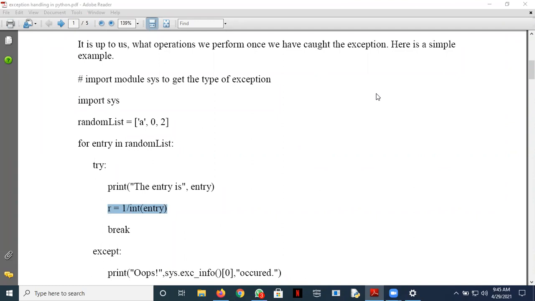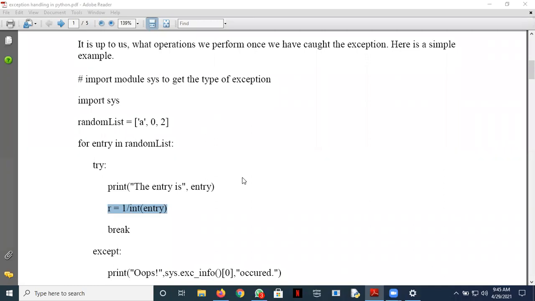Sir, firstly, in the list we have A. When we divide it by an integer, it will give an error because A is not an integer. Okay, wait, Inder. Yes, Angad. So the error is that it is unable to convert a character to an integer. Yes, sir. So a string cannot be converted to an int. That is one type of error.